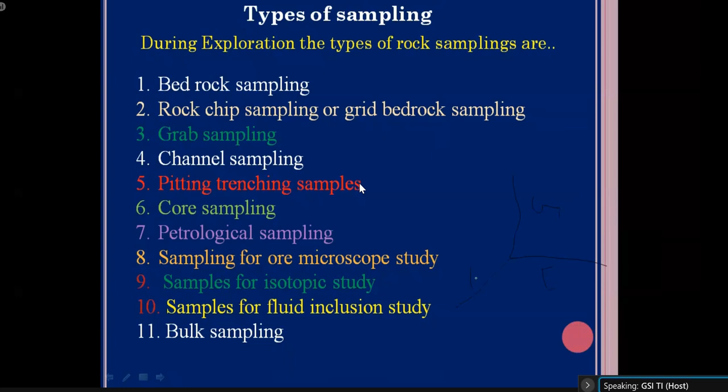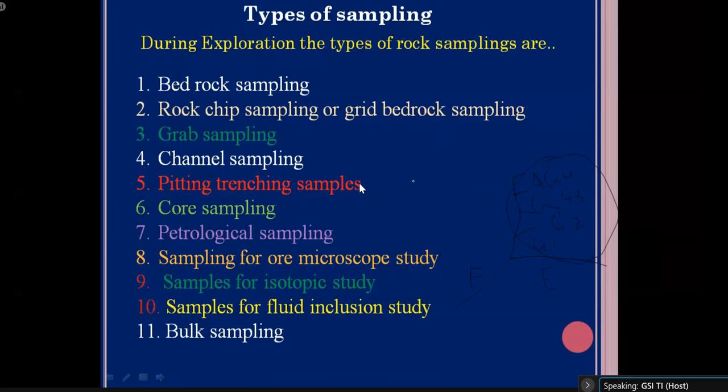Now this G axis is further subdivided into four stages: this is your G4, the second one is G3, the third one is G2, and the last one is G1. This is the most important axis, because depending upon this geological axis, the valuation of the other axes is done. If you don't do any work on the geological axis, there is no use of the other two axes. So whatever your stage of exploration may be, these are the different types of samples you have to collect.